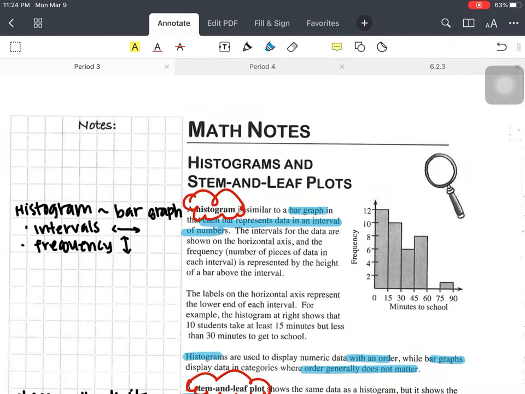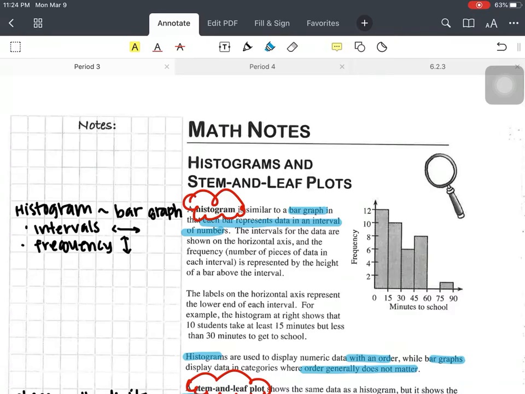Okay, so histograms, the same thing as a bar graph, right? And so we're looking at intervals of data, right? So not just individual pieces, but intervals, so that you can kind of see the frequency, how many people scored this much, how many people drive to school, and so on, right?